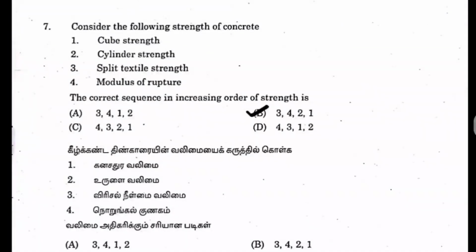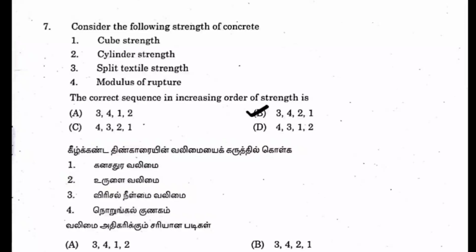Question 7. Consider the following strength of concrete and we have to arrange it in an increasing order of strength. So increasing order means the lowest should be first. Okay, so out of these 4, the split tensile strength will be your very lowest, and then the modulus of rupture, and then the cylinder strength, and then only the cube strength. So usually cube will be stronger than the cylinder due to the slenderness ratio, because this only plays a major role here.